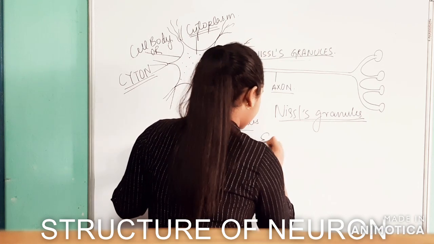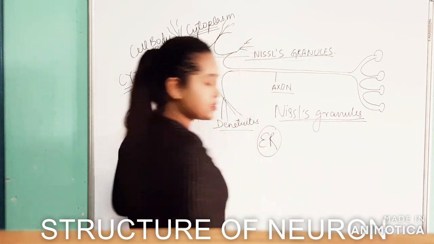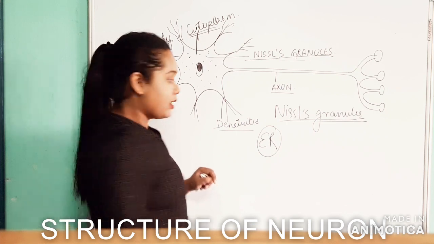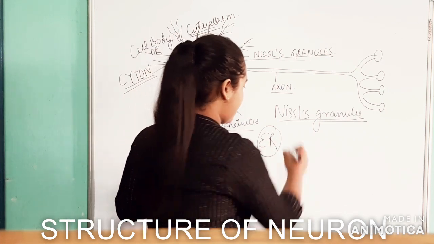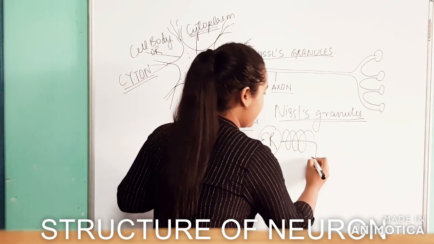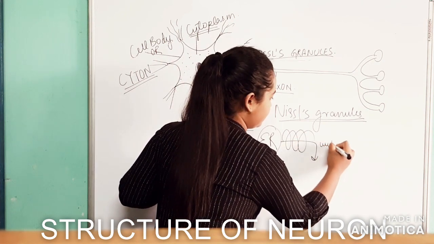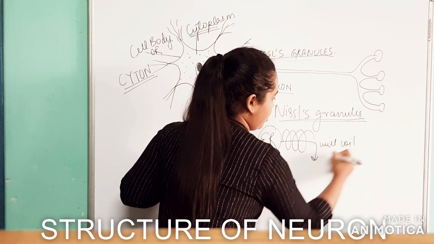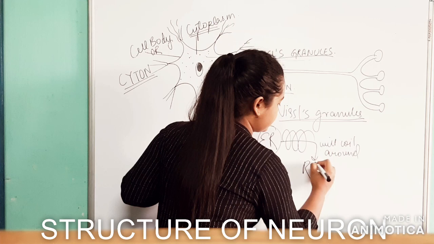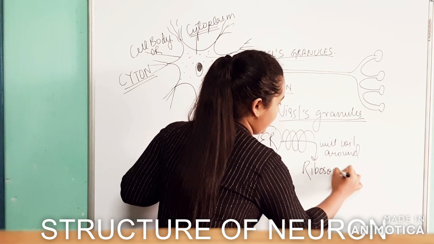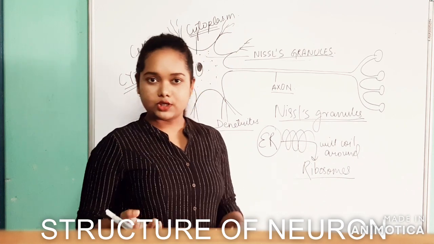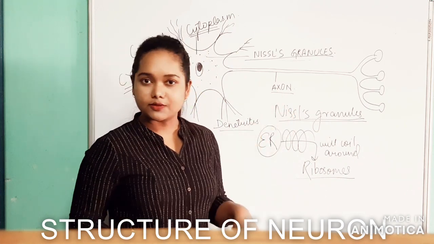We know that endoplasmic reticulum is present in the cytoplasm, right? Endoplasmic reticulum is an organelle. This endoplasmic reticulum will coil around ribosomes to form a different structure, that is what we call the Nissl's granules.